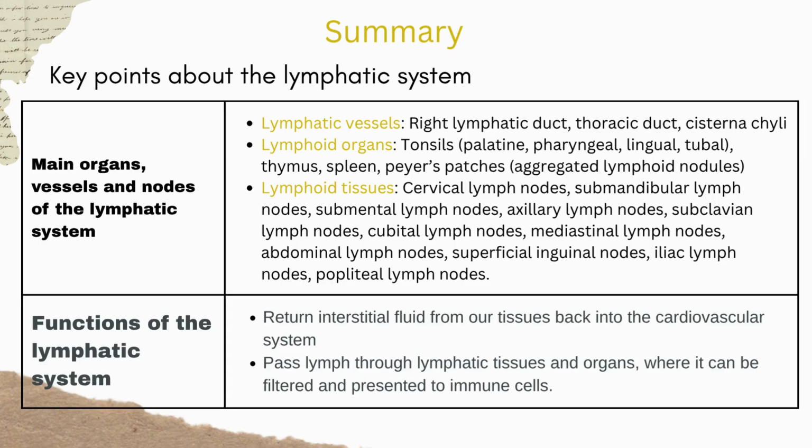Next, let's look at the vital functions of the lymphatic system. Return interstitial fluid from our tissues back into the cardiovascular system. Pass lymph through lymphatic tissues and organs, where it can be filtered and presented to immune cells.